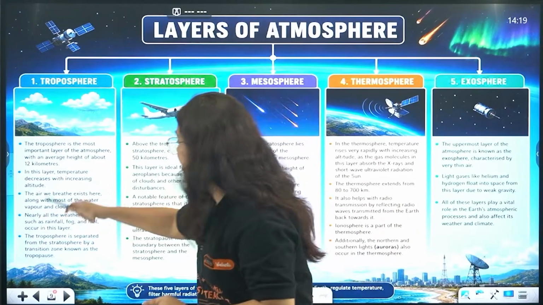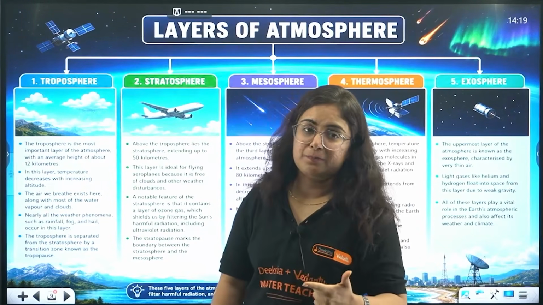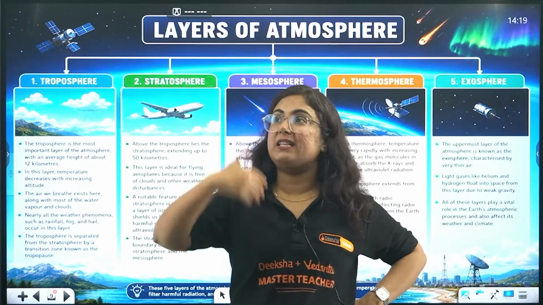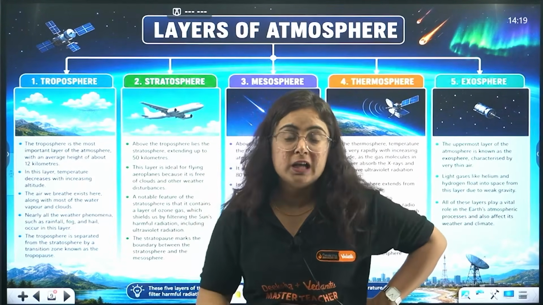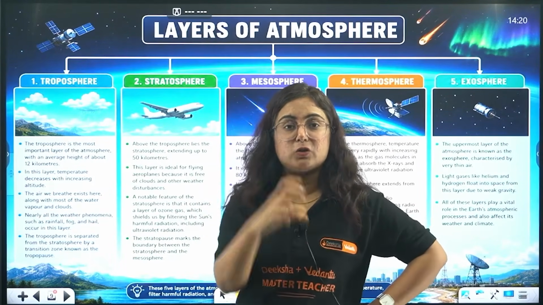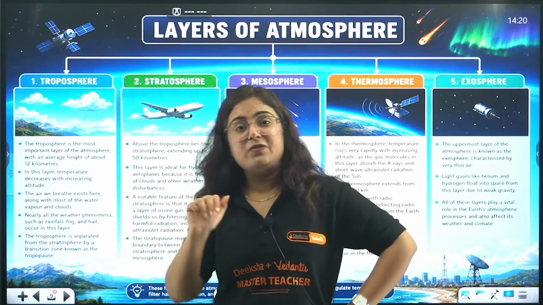The next is the air we breathe exists here along with most of the water vapors and clouds. The air that we are breathing, the water vapor that forms after evaporation of water, the dust particles, and the clouds also. The formation of clouds happens in which layer of atmosphere? Troposphere itself.